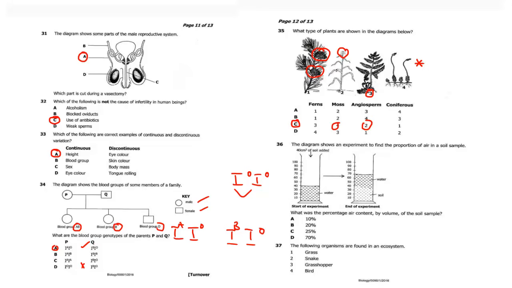Question 36, the diagram shows an experiment to find out the proportion of air in the soil sample. That is the 40 cubic centimeter or so added. Okay, so we are finding the proportion of air in the sample. So look at the experiment. Now, what was the percentage of air content by volume of the soil?